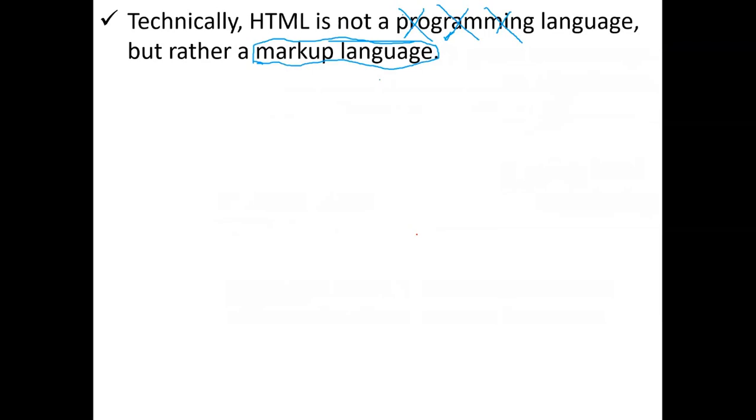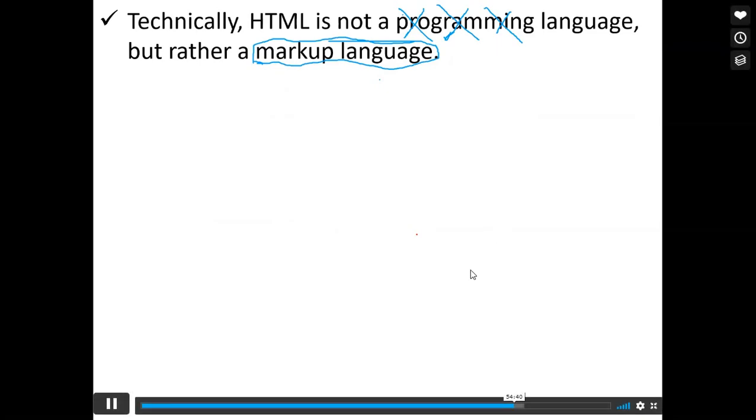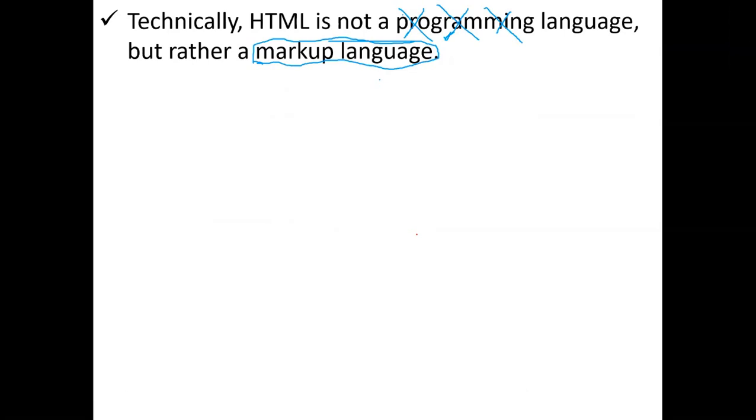The next one, HTML is not a programming language, sir. Generally, we call HTML a programming language, but programming languages means C, C++, Java, .NET. HTML never becomes a programming language. That is very, very bad pronunciation, so don't call it that. It's not a programming language. You can just call it a language.